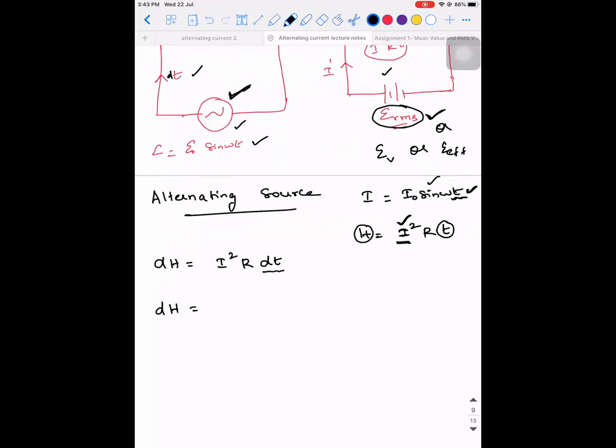So dH is equal to, what is the value of I? I is I naught sine omega t, so I square is I naught square sine square omega t, into R into dt. I hope it is clear till this step. Now to calculate the total heat, we are going to integrate with respect to time. Here I am going to take the limits as 0 to capital T, where capital T stands for one time period. Are you able to understand?